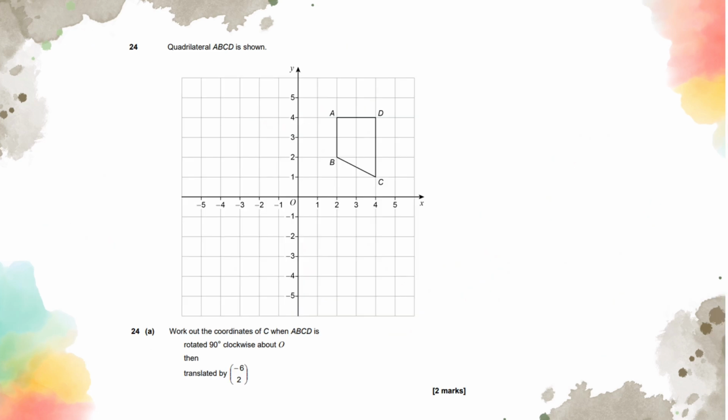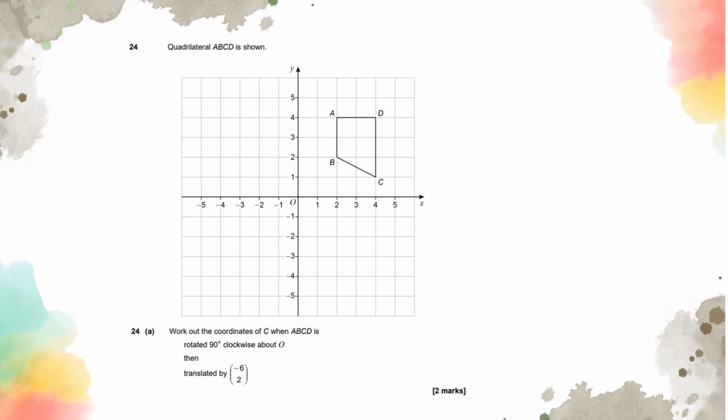Right, question 24. Quadrilateral ABCD is shown. Quadrilateral is a four-sided shape, 1, 2, 3, 4 sides. And work out the coordinates of C when ABCD is rotated 90 degrees clockwise about O. So that from the center, it's going to be rotated 90 degrees.